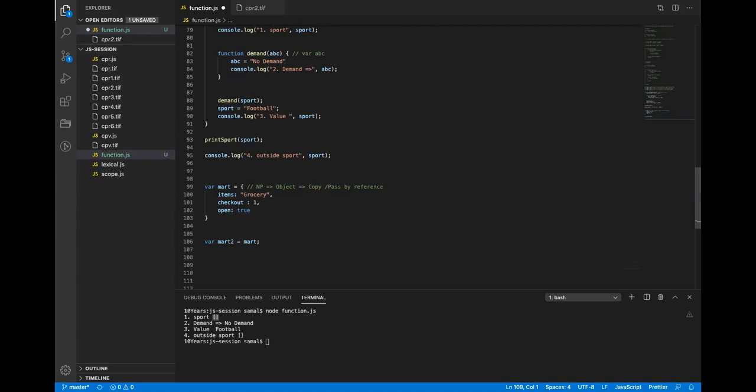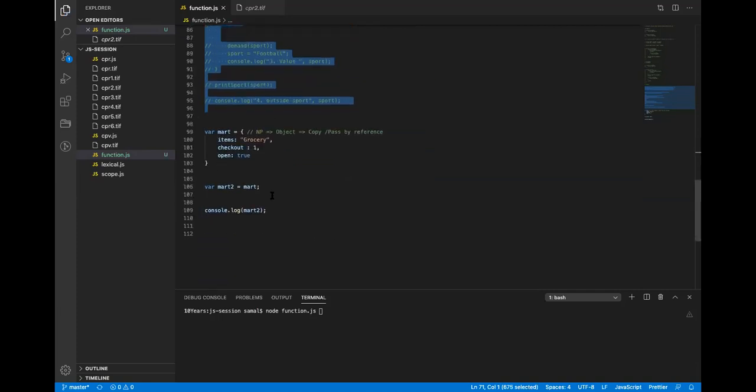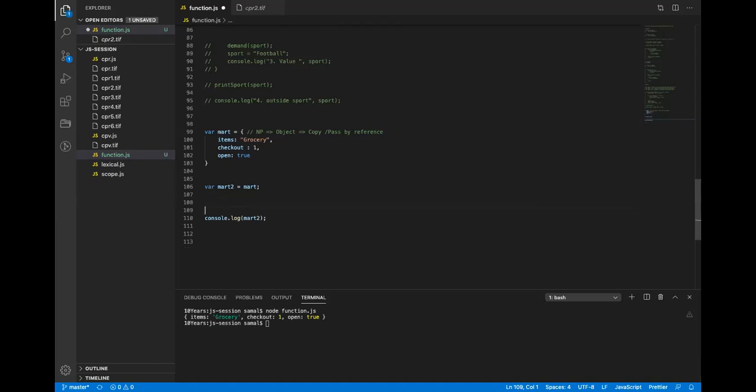All right, so this is from yesterday. If I console.log mart2, what will be the value? The same object, right? It will print the same thing.